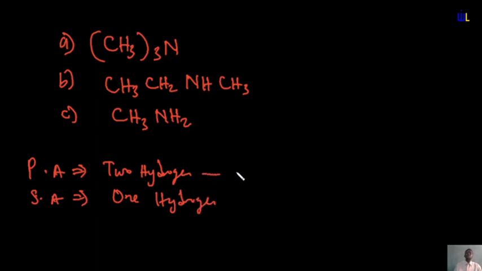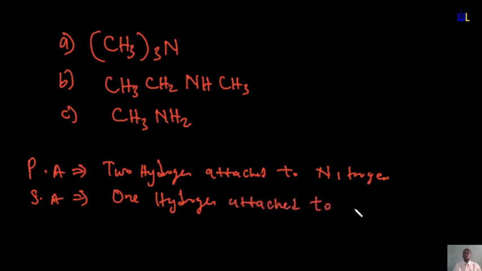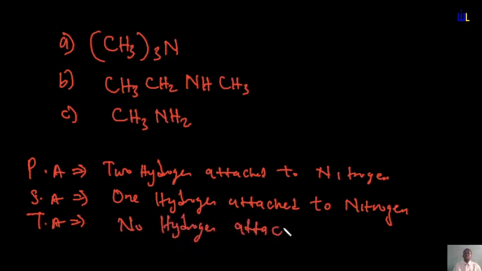And when I say hydrogen, I mean hydrogen attached to nitrogen. That's in the case of primary amine, two hydrogen attached to nitrogen. Secondary amine has one hydrogen attached to nitrogen. And then tertiary amine has no hydrogen attached to nitrogen. So let's consider that. If you look at A, it has no hydrogen, so automatically it's tertiary. A is a tertiary amine.